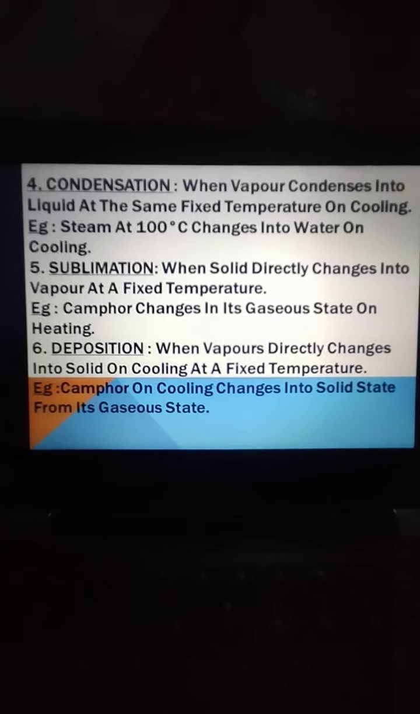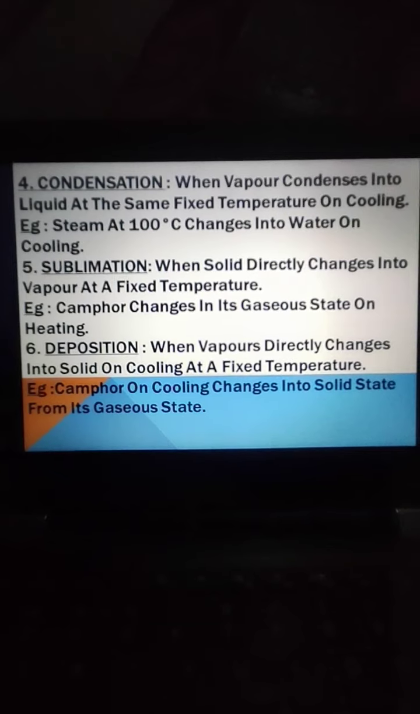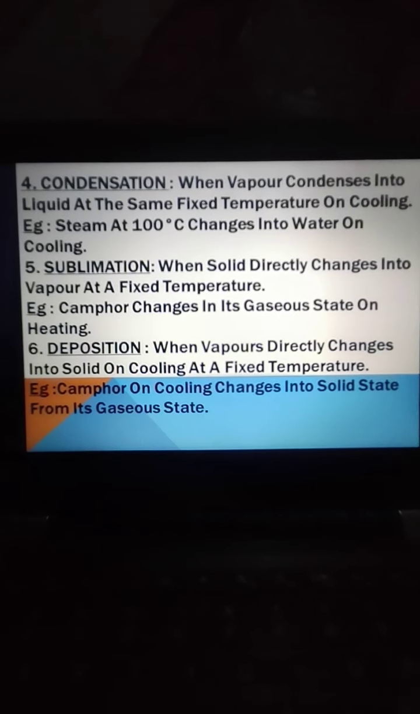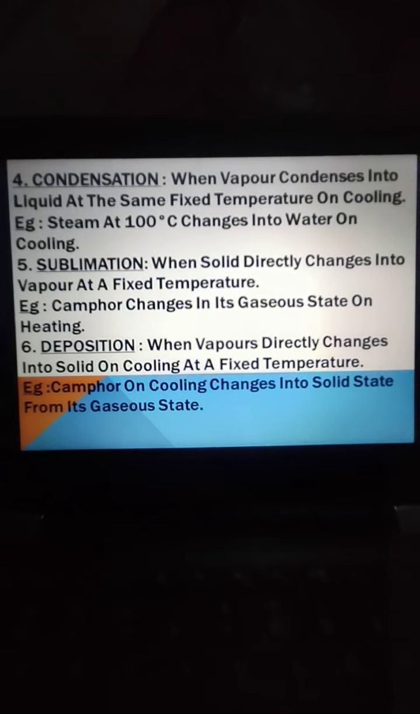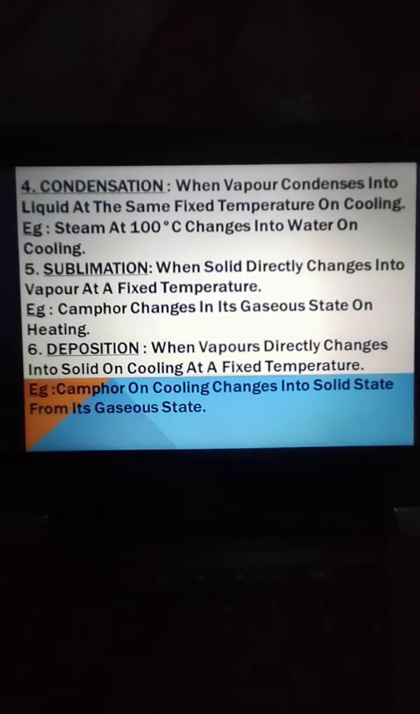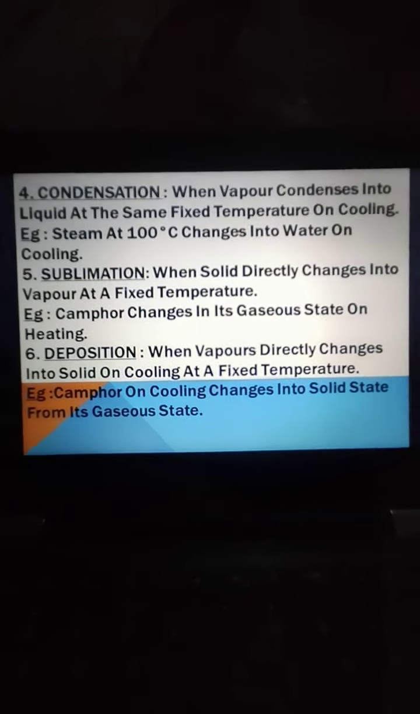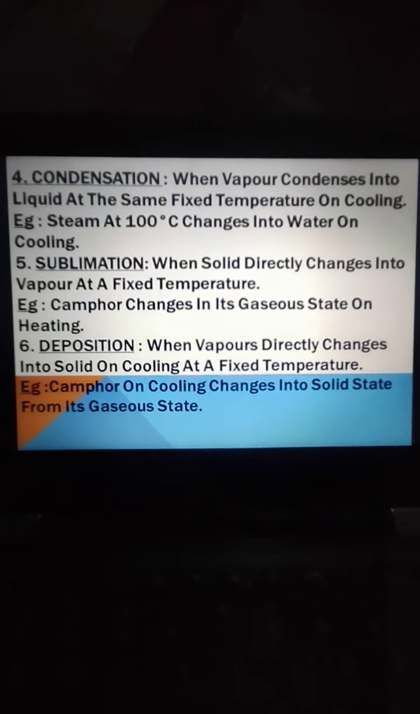Next definition is condensation. When vapor changes into liquid at the same fixed temperature on cooling, that process is known as condensation. For example, steam at 100 degrees Celsius changes into water on cooling.